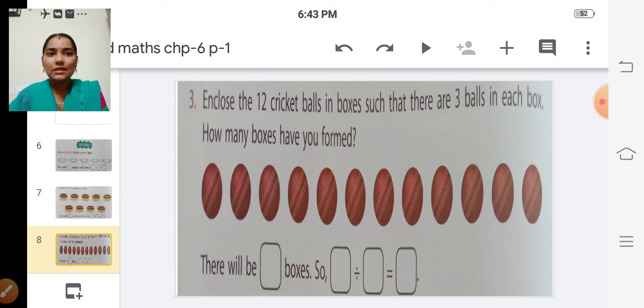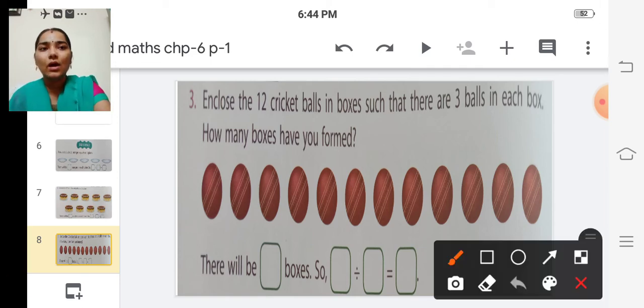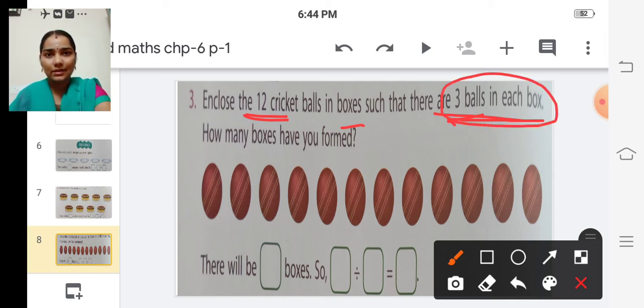That means in one box, how many balls should be added? We have to put 3 balls in one box, isn't it? So we are going to divide these 12 cricket balls in boxes such that there are 3 balls in each box. So in each box 3 balls should be there, and we are going to find out how many boxes we need.